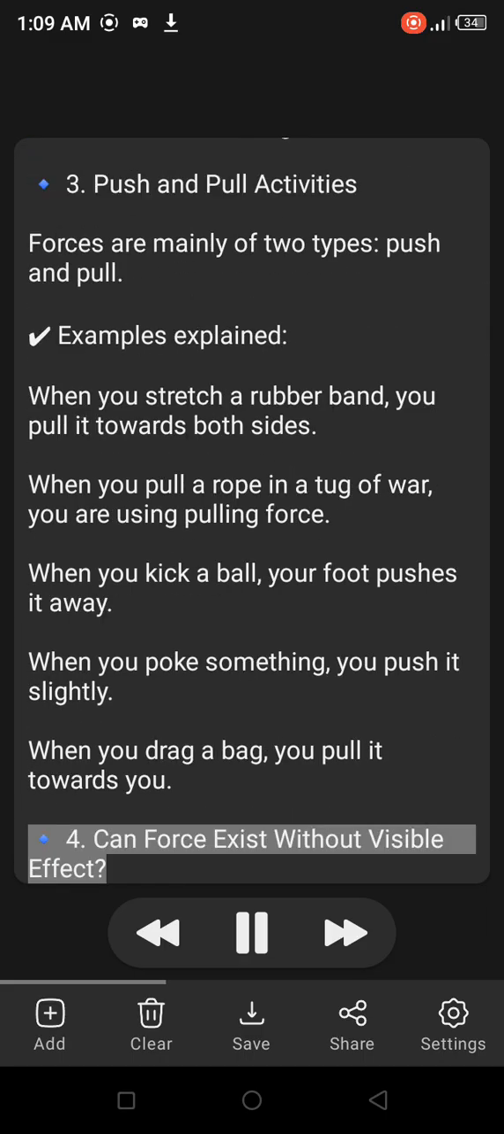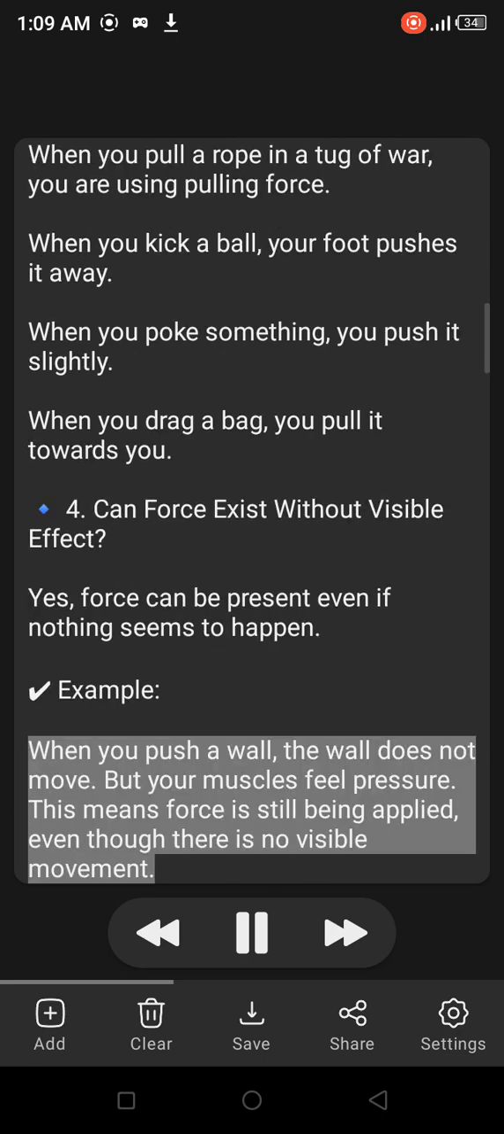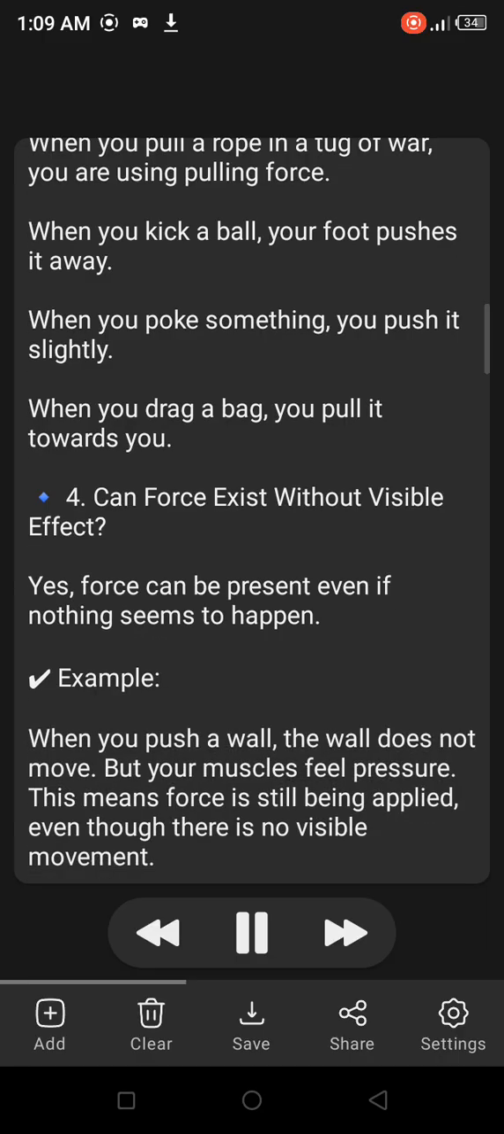4. Can force exist without visible effect? Yes, force can be present even if nothing seems to happen. Example: when you push a wall, the wall does not move, but your muscles feel pressure. This means force is still being applied, even though there is no visible movement.